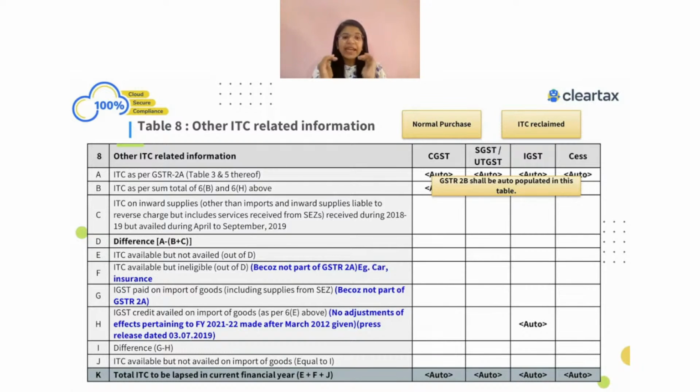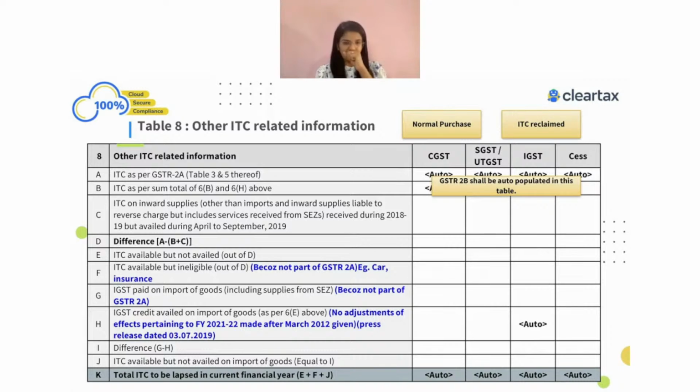So in 8B, I may have an ITC which I have claimed in my GSTR-3B for FY 21-22, but that ITC was related to my previous year and my supplier might have also filed in my previous year itself, which means when I look into my last year's table number 8A, that information would have been reflected. But that time I would have shown that information in table number 8C because I have claimed in the next year.